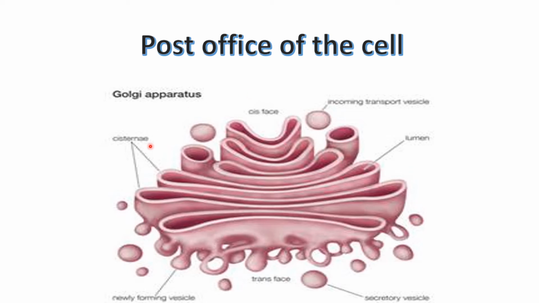So why should we call it the post office of the cell? It means it is the packing unit. Endoplasmic reticulum is the manufacturing department. Here the Golgi complex is the packing unit. So soon after the manufacturing of proteins and lipids, the endoplasmic reticulum directly sends those substances to the Golgi apparatus through some vesicles. See, these round bodies are called vesicles.